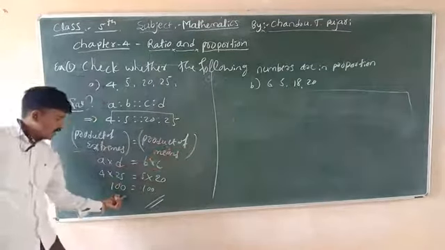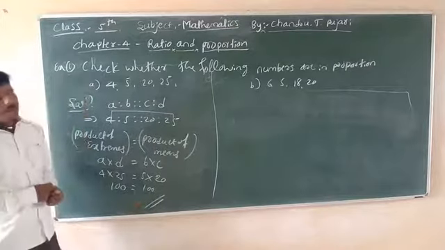This also is 100, and this also is 100. This is your proportion example.